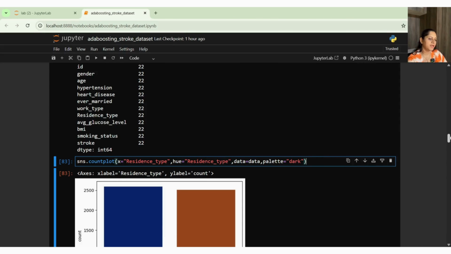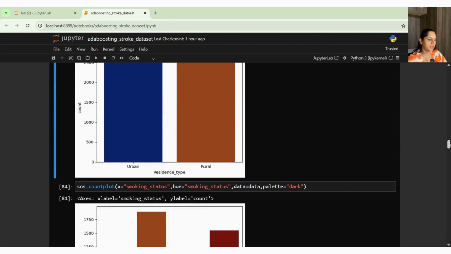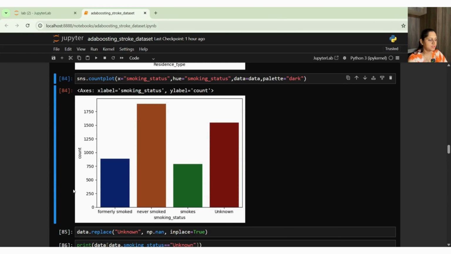Then I can see my residence type, and I have urban and rural, two types of residence available. Then I have smoking status: formerly smoked, never smoked, smokes, and unknown.